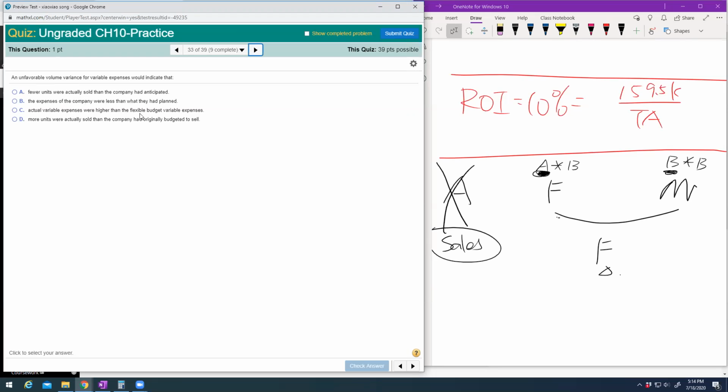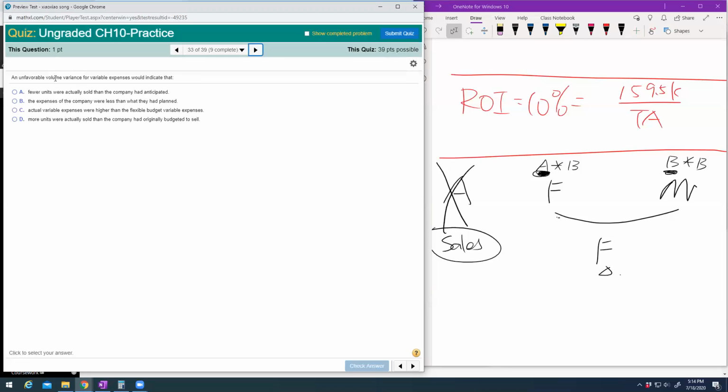Actual were higher than the flexible? This is flexible budget variance. More units were sold than the company had anticipated. This is a good question actually. Oh, okay, I see. This is about the units. Sorry about that.